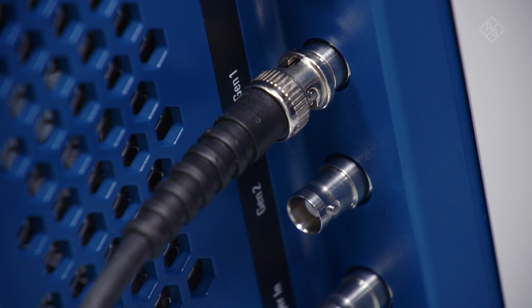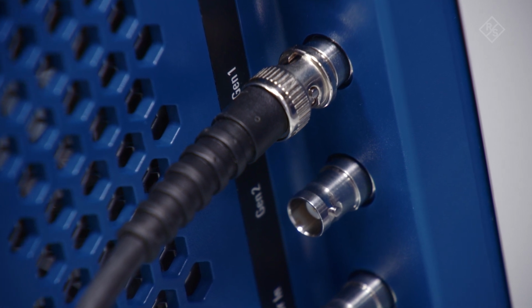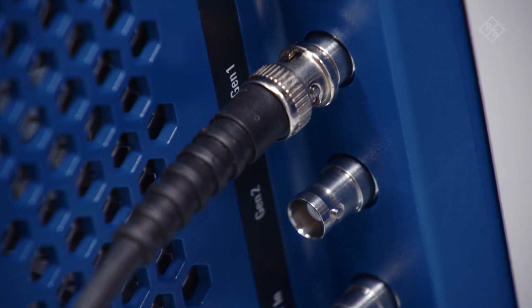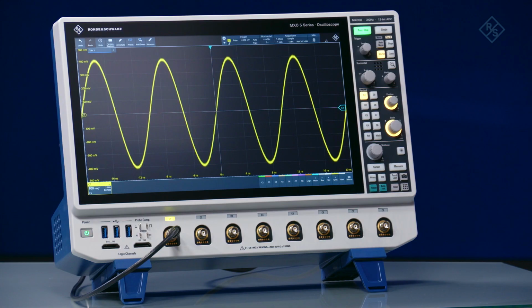Do you want an easy way to generate signals on your oscilloscope? The MXO 5 series oscilloscopes feature an integrated 2-channel waveform generator. Use the generator as a source for a variety of wave shapes to produce up to 2 different signals at once, or create a differential signal from the 2 single-ended generator signals.